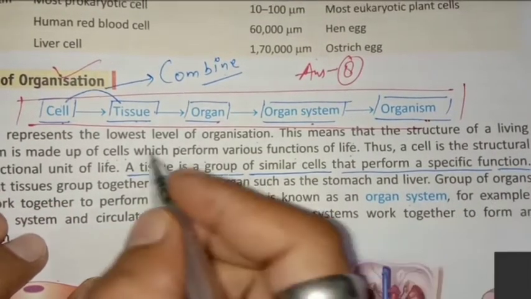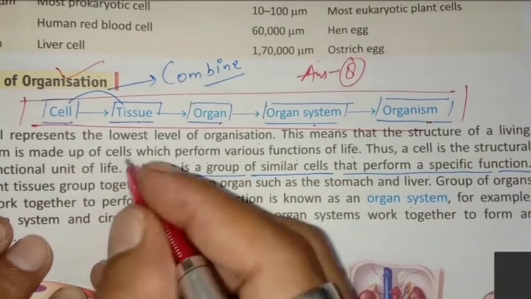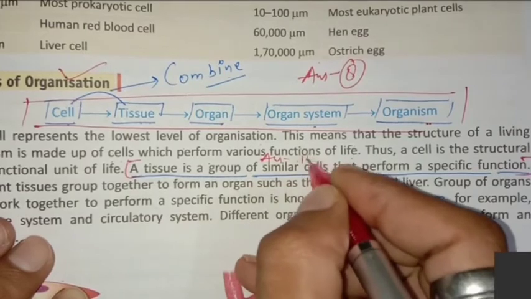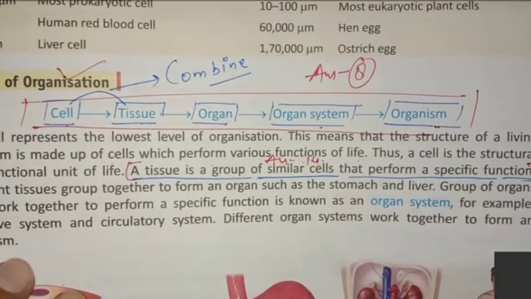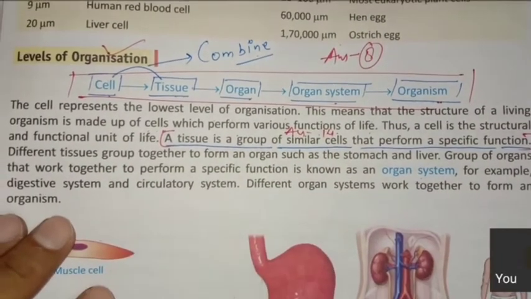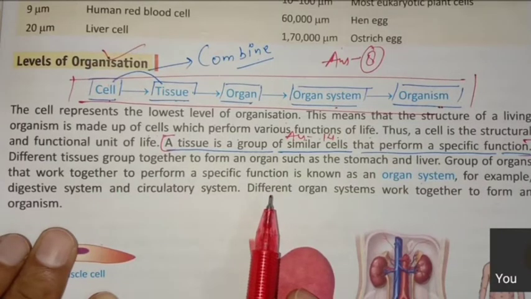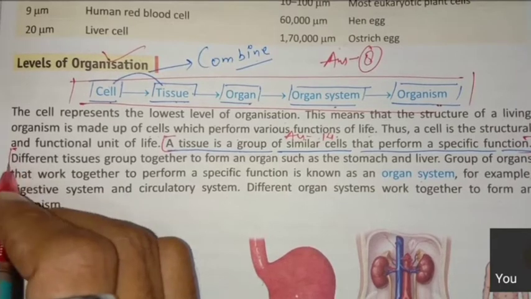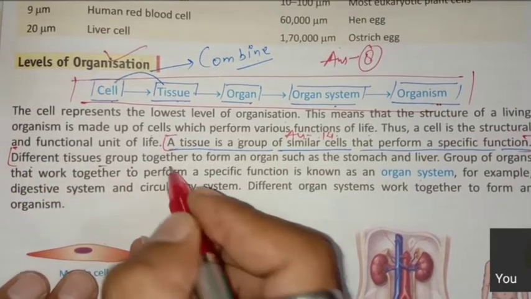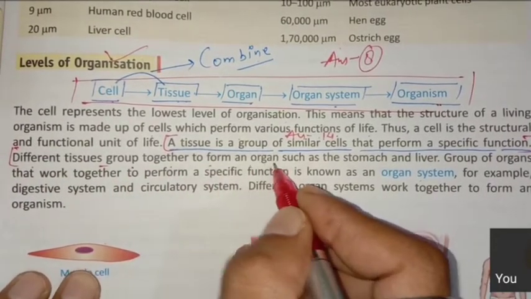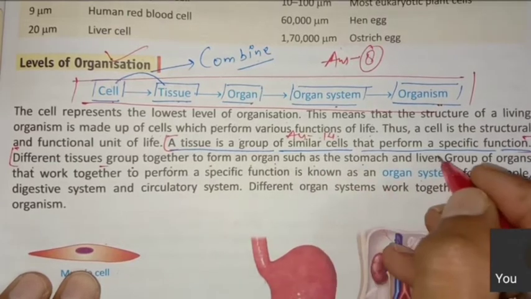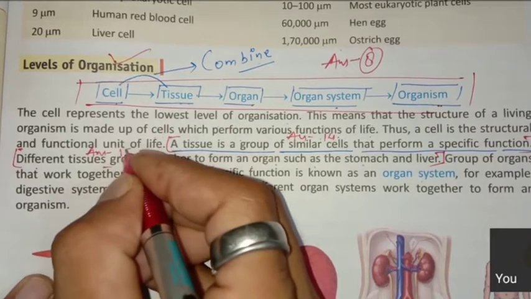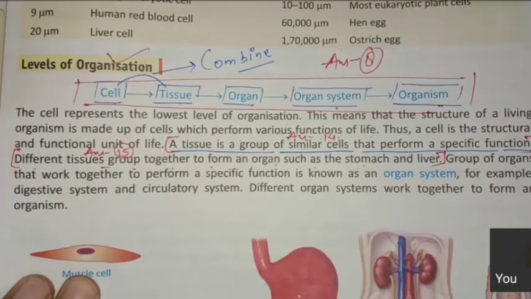This is your answer. And then what is an organ? Different tissues grouped together to form an organ, such as the stomach and the liver. Answer 15. Got?